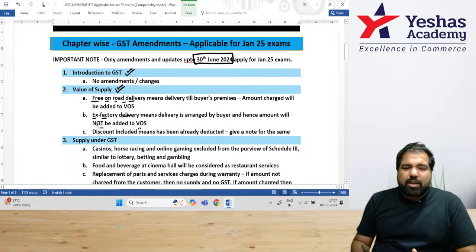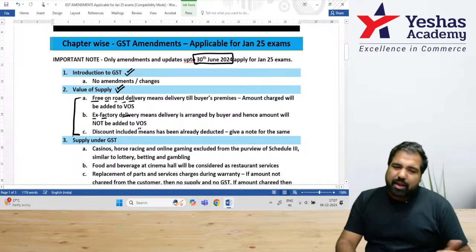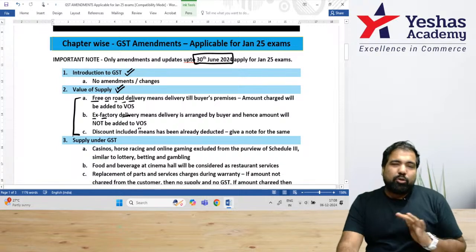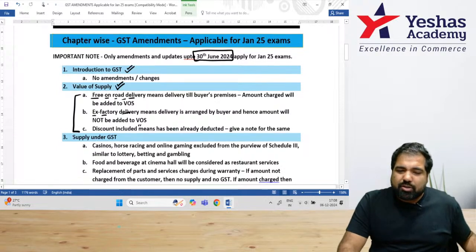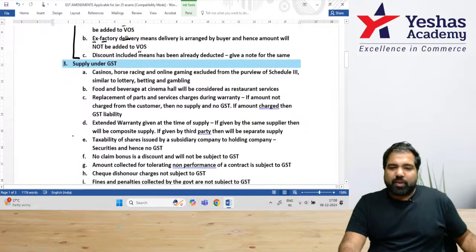So actually, there are no new amendments here also. I just wanted some clarity on these 3 points, and that's the clarity that you got. So happily do value of supply, and just look at these 3 points at the end of the chapter.